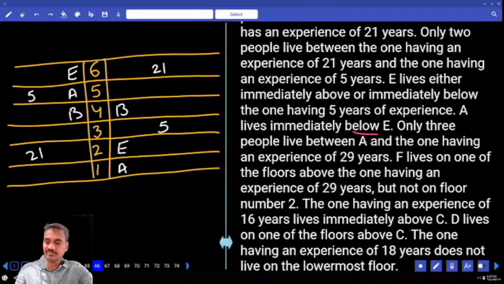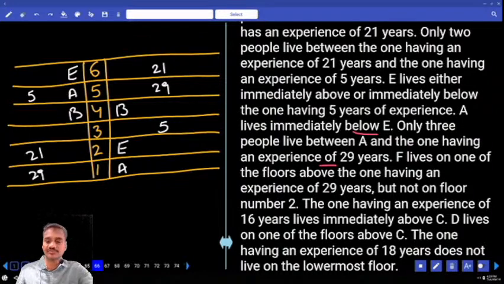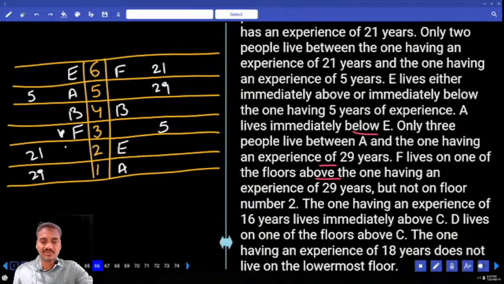And only 3 people between A and 29 years. 1, 2, 3, 29 is here. Now the one who is 29 must be on the 5th floor. And F lives on one of the floors above the one having 29. Now F can be here or here. There are 2, but not on floor number 2. F cannot be on floor number 2. F must be here. Clear? F is at this place.